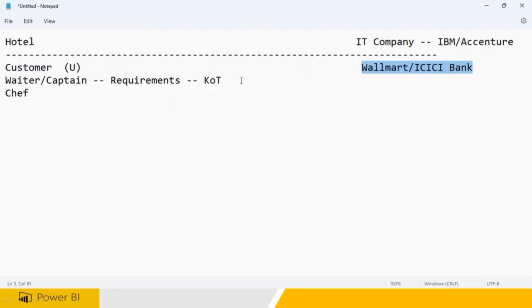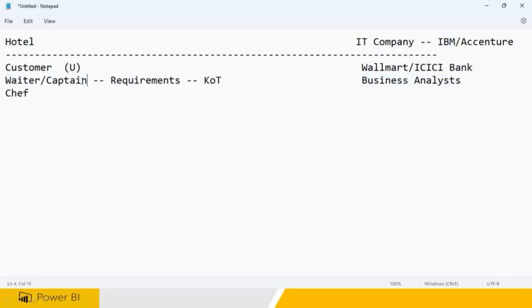Now, from our company, somebody has to go, right? When the customer comes in a hotel, a captain or the waiter will go and gather the requirement, right? So someone will go to Walmart or ICICI Bank and gather the requirement. Those people are called business analysts. So the business analyst is the person who is going to be working for the IBM company.